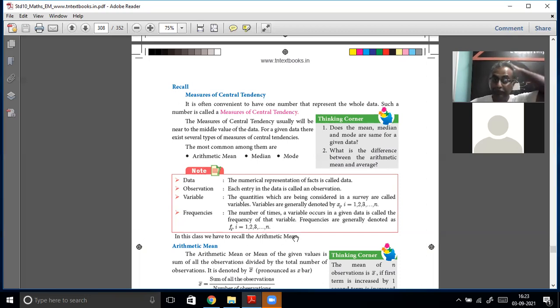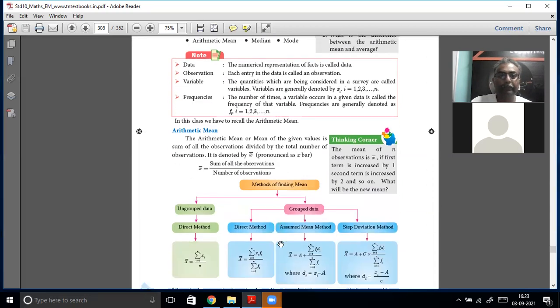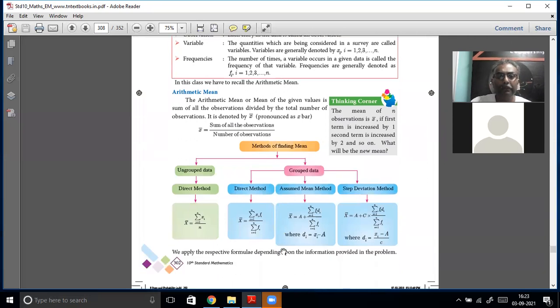For example, you are recording the marks of the students. Suppose one student gets 70 marks, two students get 70 marks, three students also get 70 marks in your class of 50 students. Then the frequency of the data is 3, the variable is x1 or x2, whatever, and the value of the data is 70. Don't worry. If you have not studied arithmetic mean, we'll be revising it here, very simply.